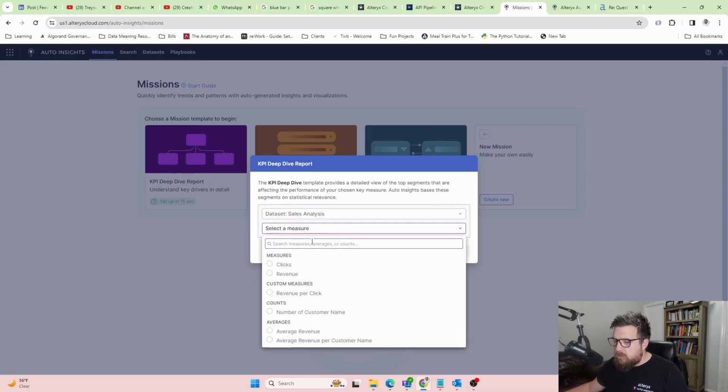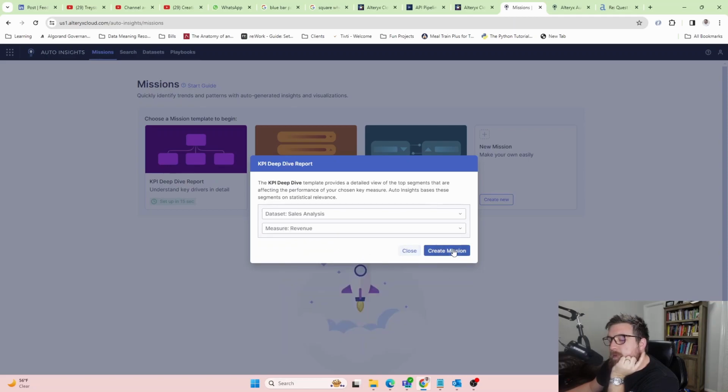So measures. Okay, I'm curious, when we create that data set, if we have to define the measures, or how setting these up works. But I guess we're going to do revenue. I want to know revenue information on my revenue. So I say create mission. What is this going to do?